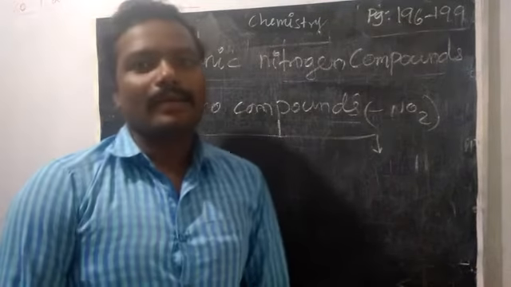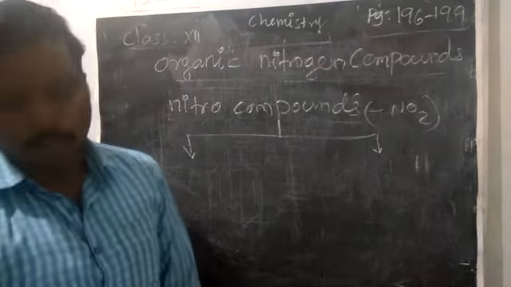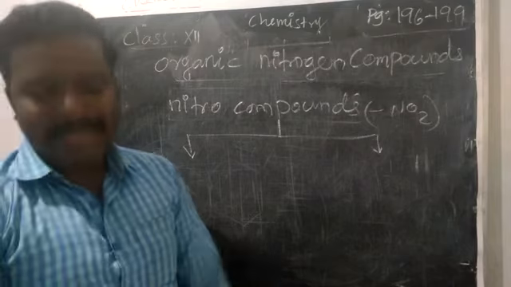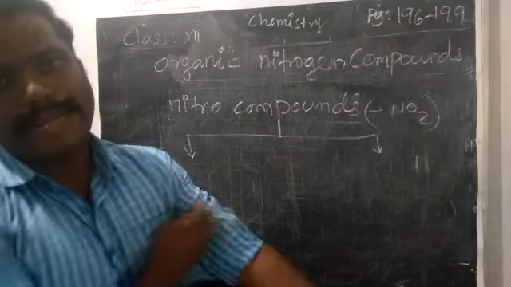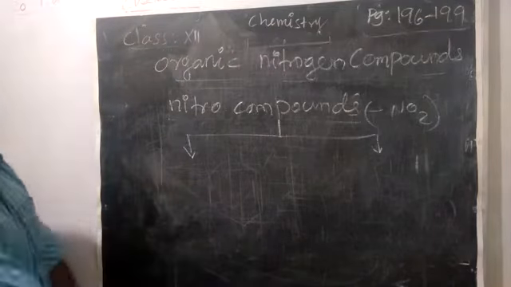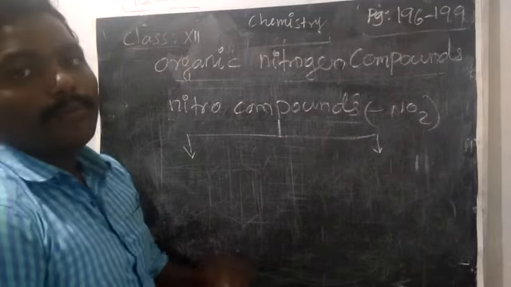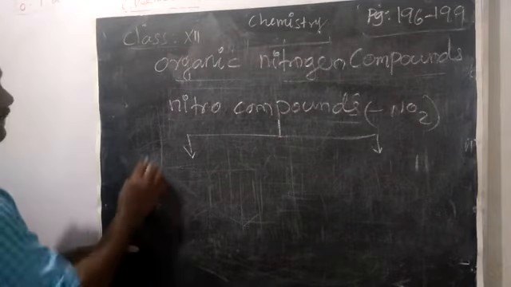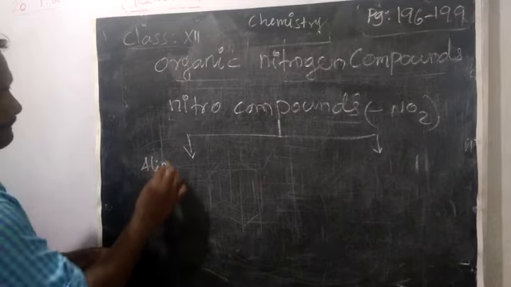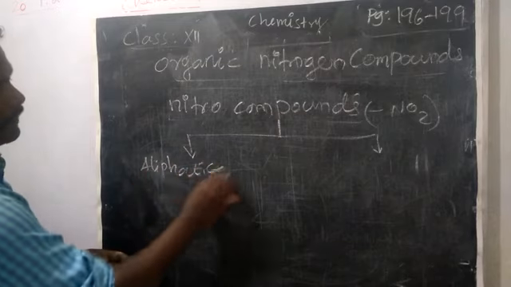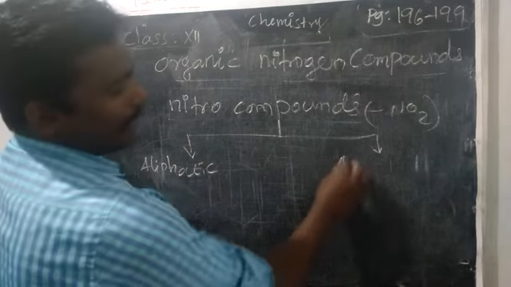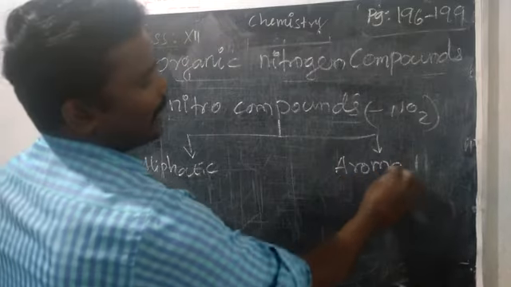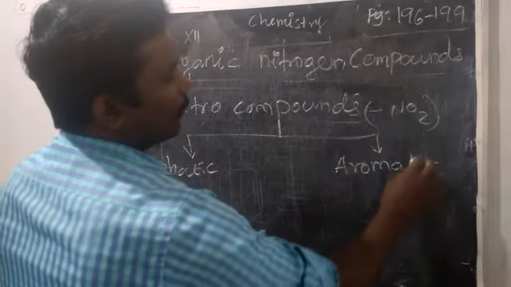One is alkyl nitro compound, or we can say aliphatic nitro compound. Aliphatic means only linear chain, there is no benzene ring.